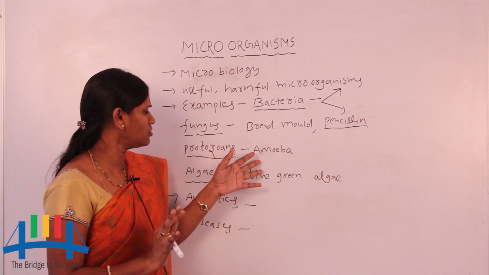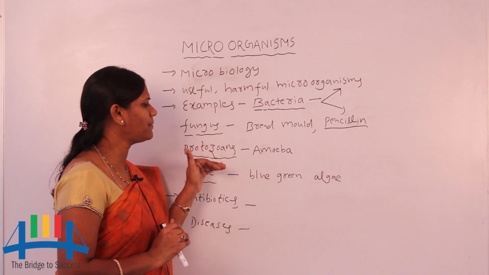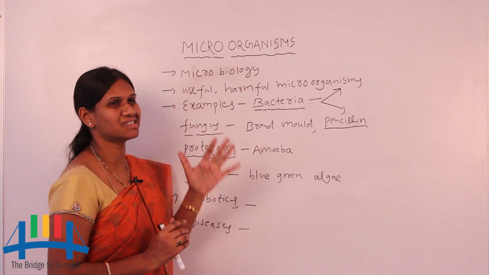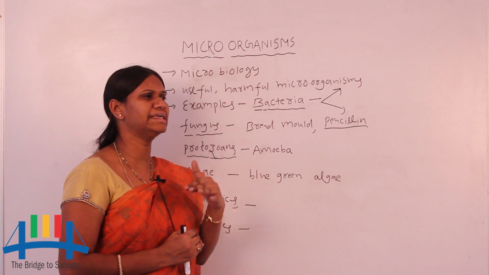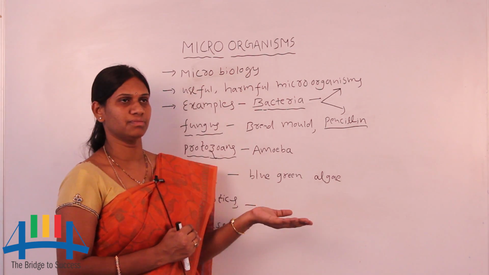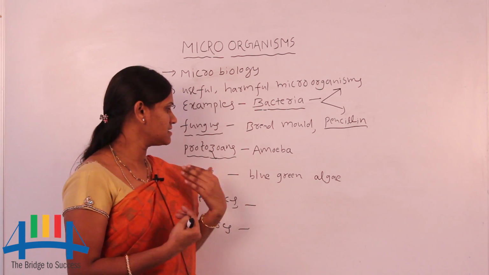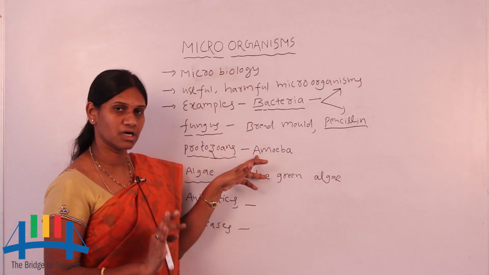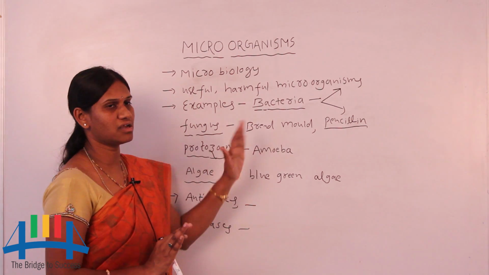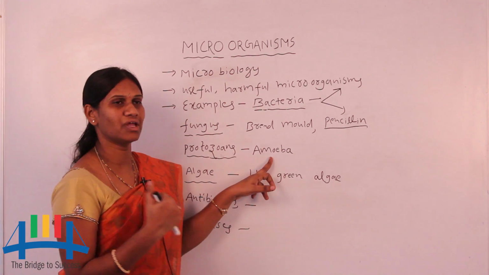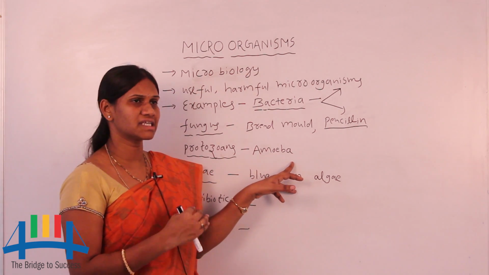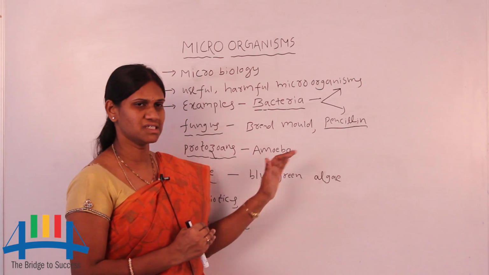They are not useful to us, though they are food for other animals. So indirectly they give food to other animals, but to us they are harmful. All protozoans are harmful microorganisms, for example amoeba and chlamydomonas.